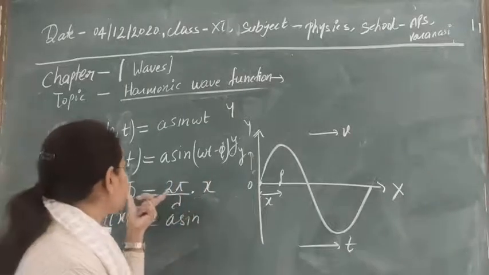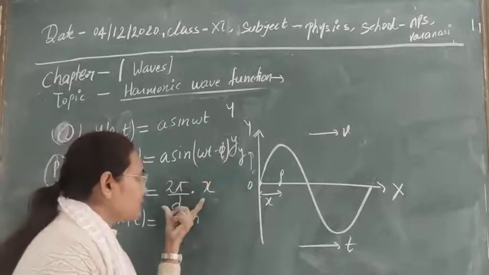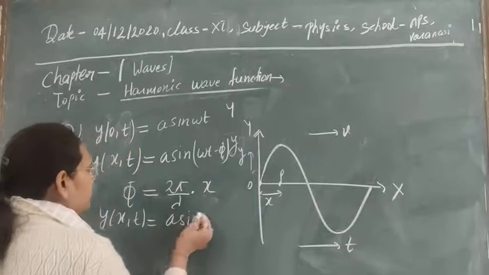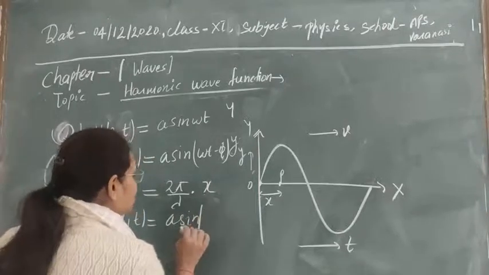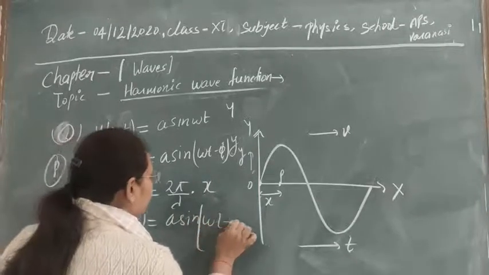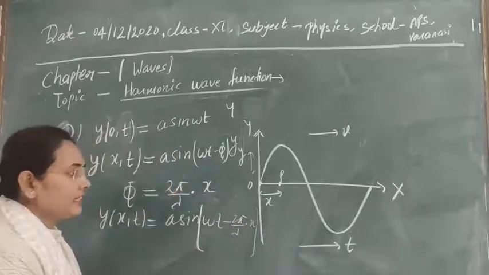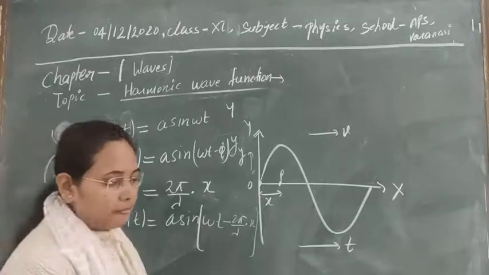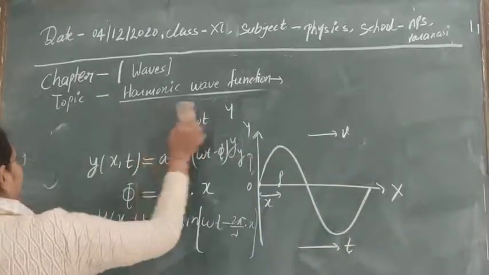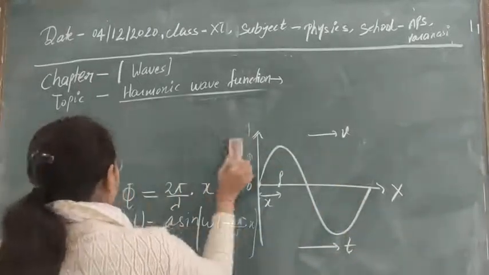So replace this factor phi by this term here. Finally what will we get? That will be equal to a sin(omega t minus 2 pi by lambda into x). So this factor we can replace. Now you can replace also omega here. So just replace it.